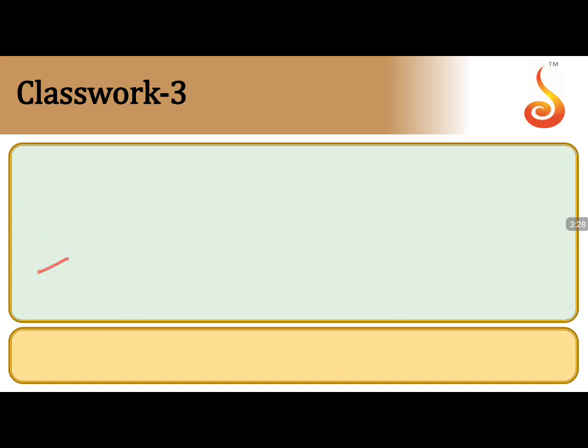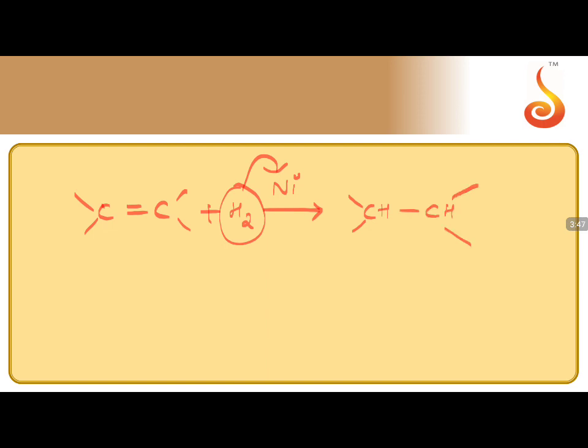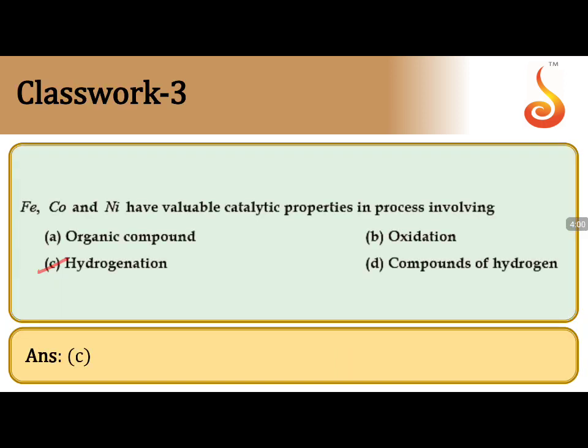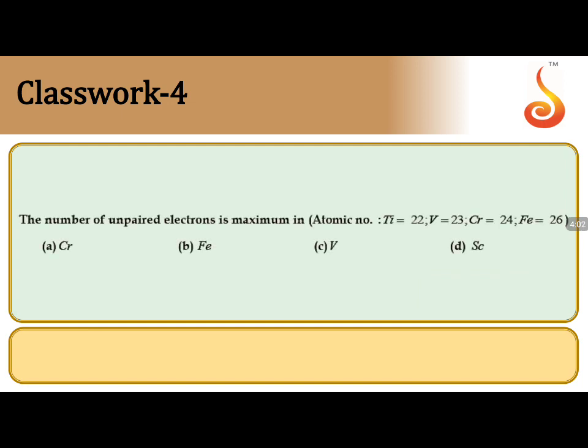So the answer should be hydrogenation. This can be understood in this way: C double bond C reacts with hydrogen in presence of nickel, platinum, palladium or iron. They have more adsorption capacity for hydrogen and give you CH single bond CH. This is hydrogenation, so the answer can be hydrogenation. The answer should be C. Let us come to the fourth question.